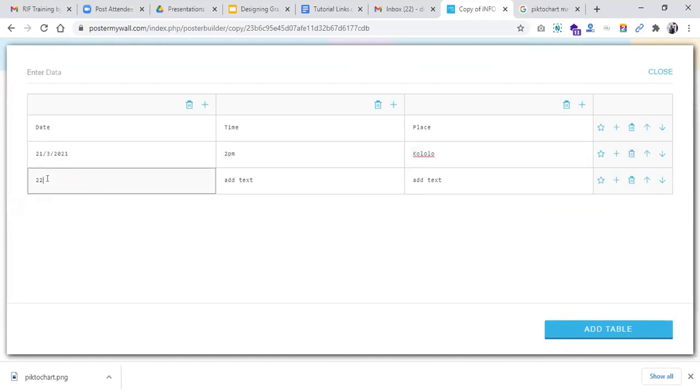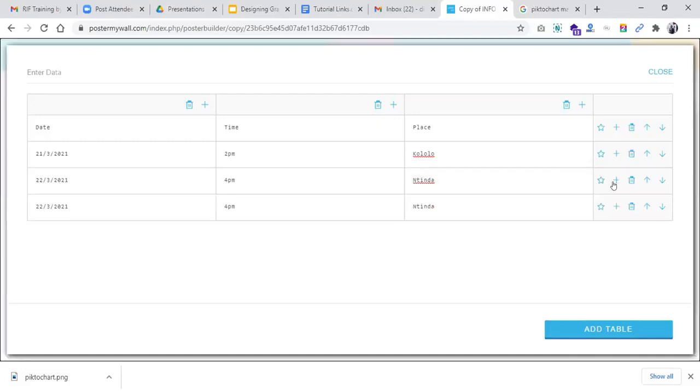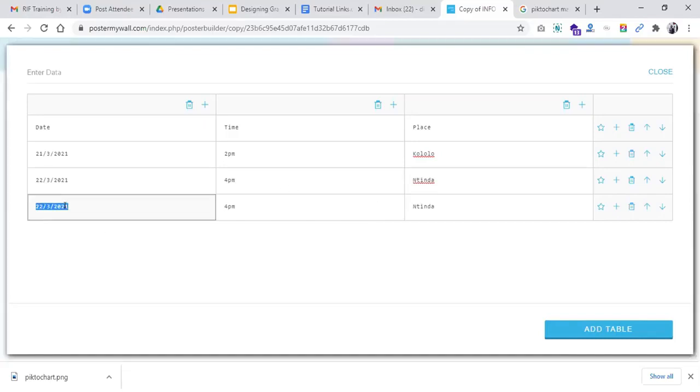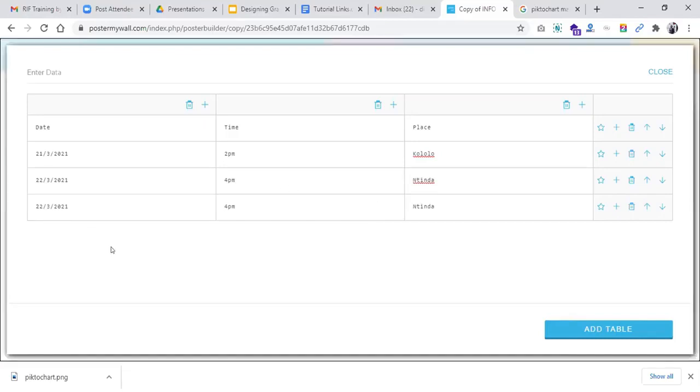Edit this one too. Add a place. So if you want to add another item, you can just come right here on the right and click below so that it can duplicate it, and then you edit it right there.